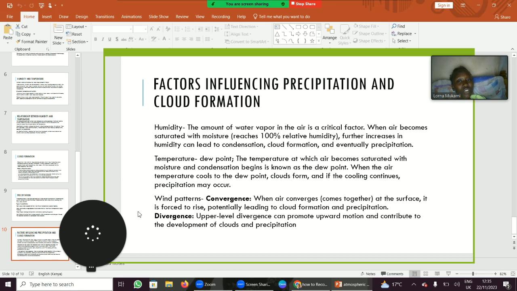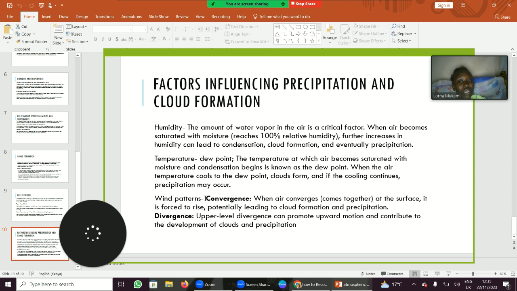Factors influencing precipitation and cloud formation: humidity, which is the amount of water vapor. When the air becomes saturated with moisture, further increases in humidity can lead to condensation, or cloud formation, and eventually precipitation. There is also temperature: the temperature at which air becomes saturated with moisture and condensation begins is known as the dew point.